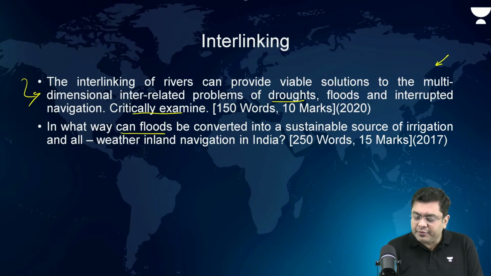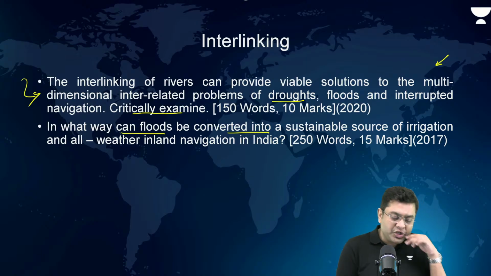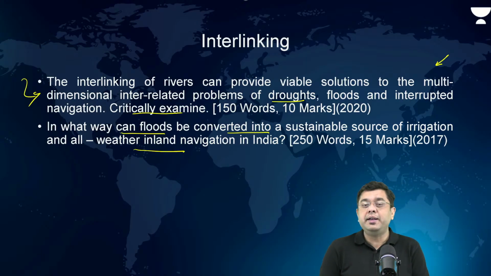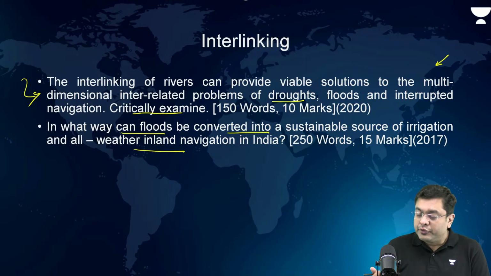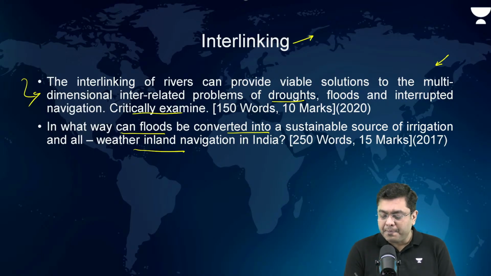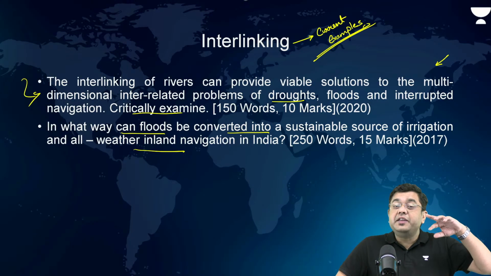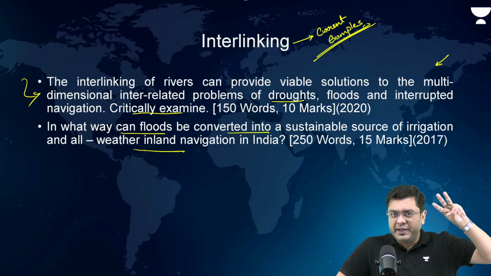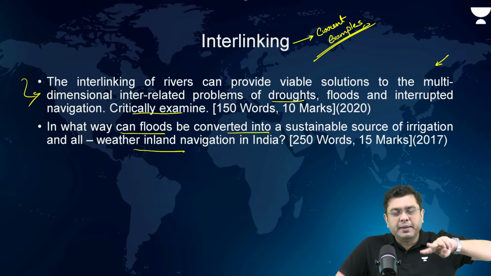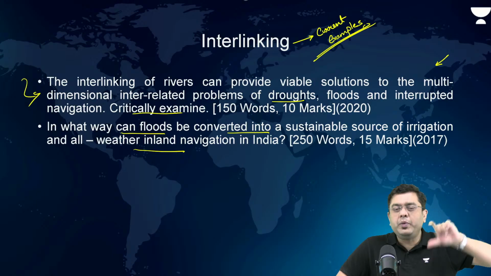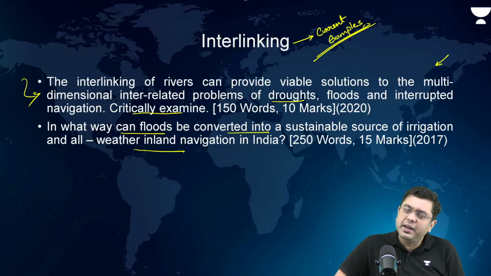In what way can floods be converted into a sustainable source of irrigation and all-weather inland navigation? Again, interlinking. So here, current affairs examples: the Ken-Betwa interlink, the Kosi-Mechi interlink. They need to be cited. Now you also need to be aware of the various phases of interlinking. There are three phases: the Himalayan phase, the peninsular phase, and the interlink between both of them. That needs to be talked about.